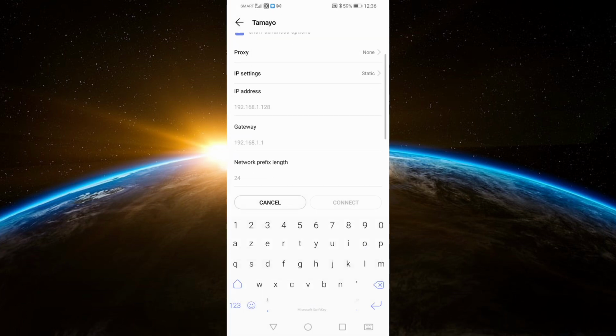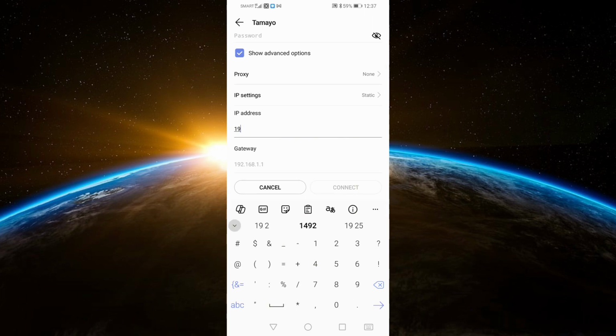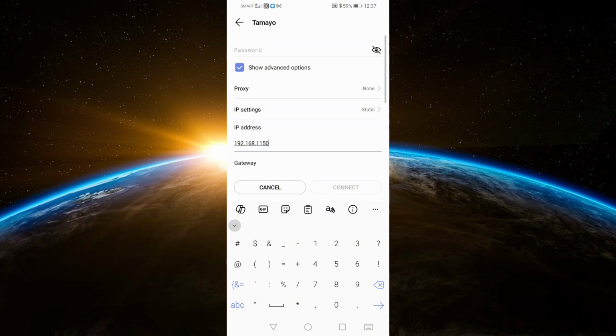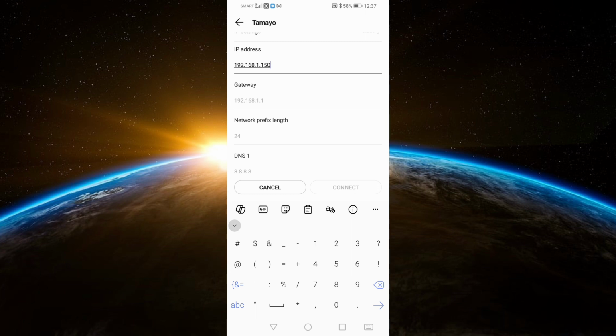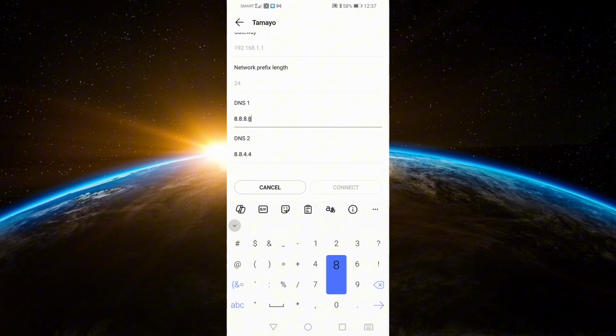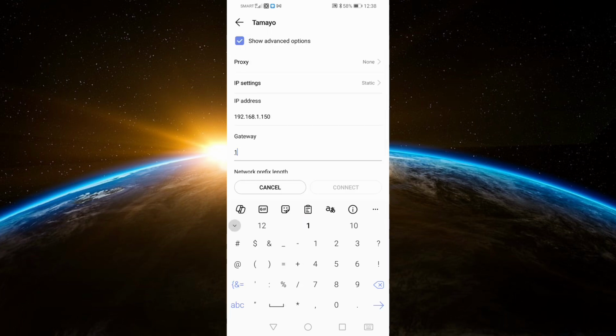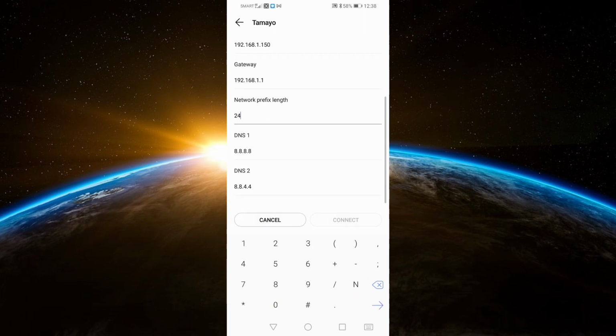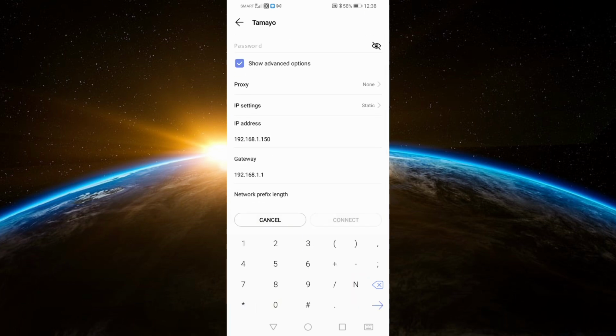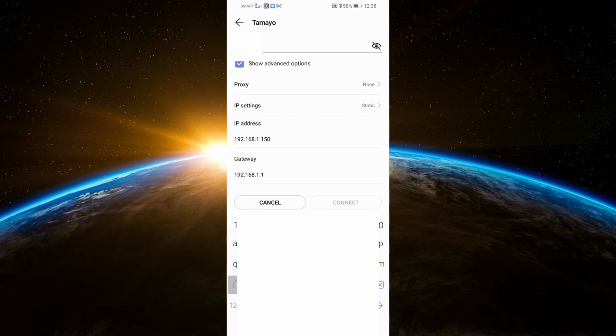You will see the IP address field. Change the last 3 numbers of the IP address to a different number. For example, if the IP address is 192.161.1.100, change it to 192.161.1.150. Manually add the others. Enter the Wi-Fi password and connect to the network. Check if your phone's internet connection is now working.